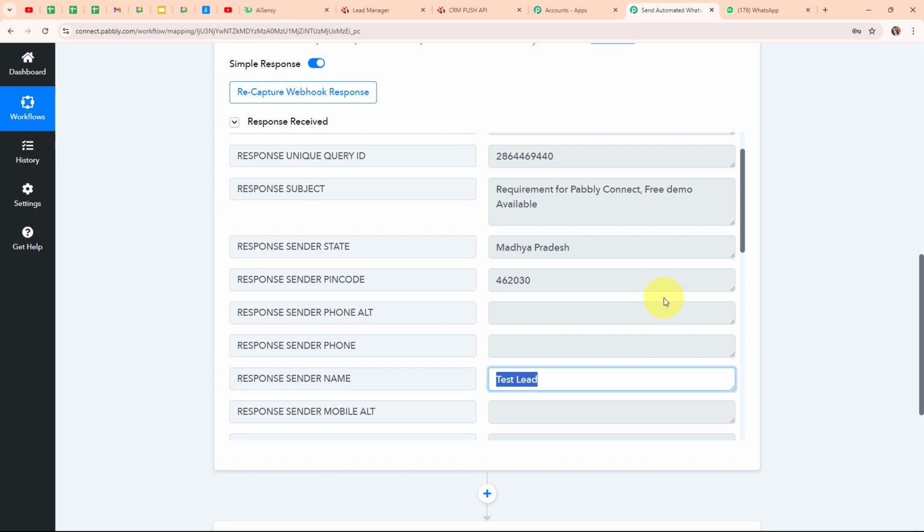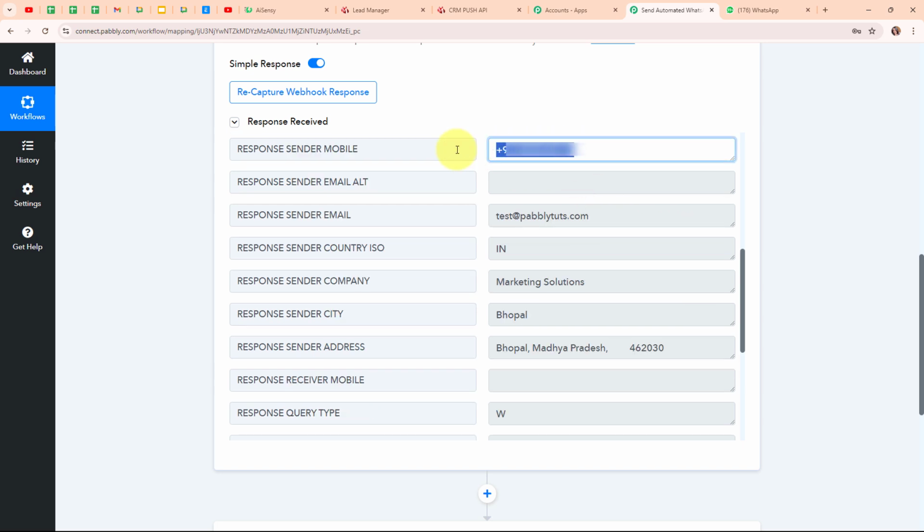Scrolling a little down. Now here you can see the sender's phone number. Here you can see the sender's email, that is test@pabblytudes.com. Here you can see the country code, sender's company name. Here you can see the sender's city. And here you can see the sender's address. So now scrolling a little more down.